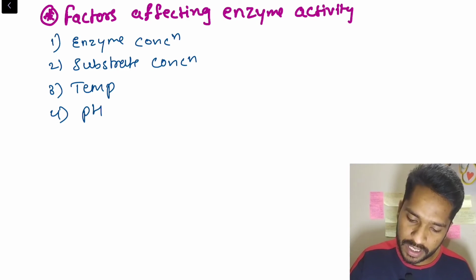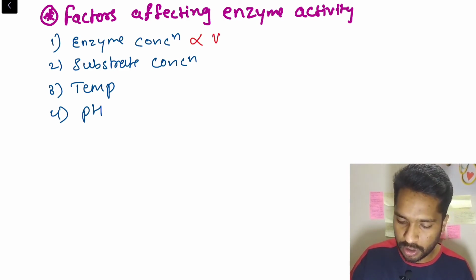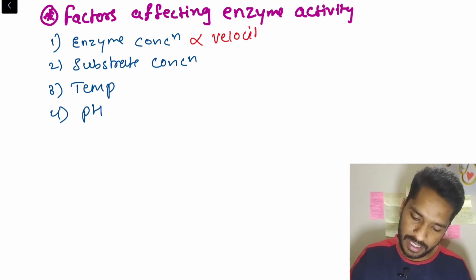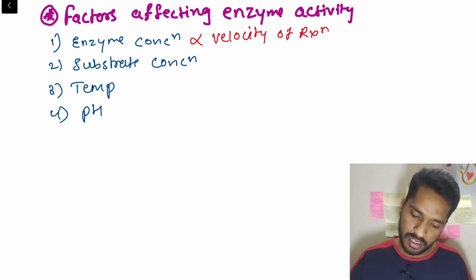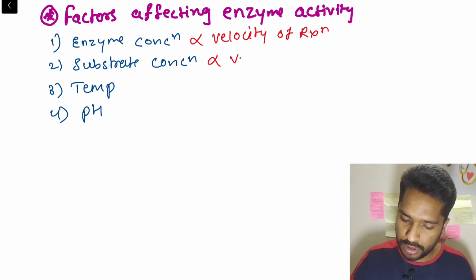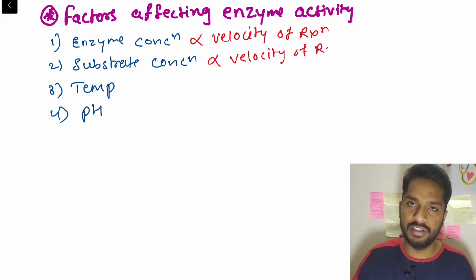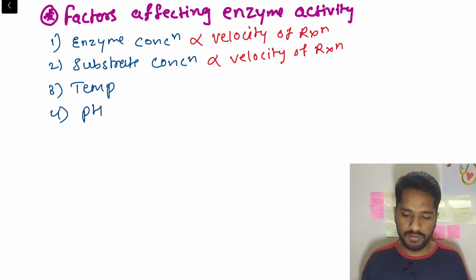So how do they affect? Enzyme concentration is directly proportional to the velocity of reaction. As you increase the enzyme, the rate of reaction will increase. Next is substrate concentration. It is also directly proportional to the velocity of reaction. The more substrate you add, the faster the reaction will be. The graph will go on increasing.